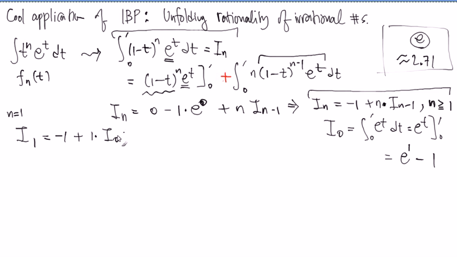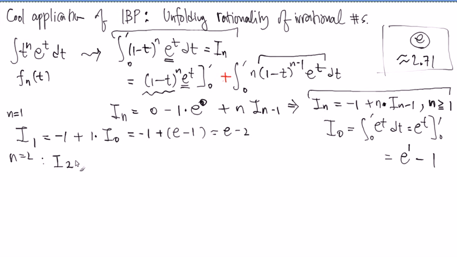What is I_0? It is minus 1 plus e minus 1. That's what it is, right? So maybe you're going to turn this one into a decimal number. So what is I_1? It is e minus 2, if you simplify this one, correct? All right. So when n equals 2, you look at this formula again. You plug in n equals 2.